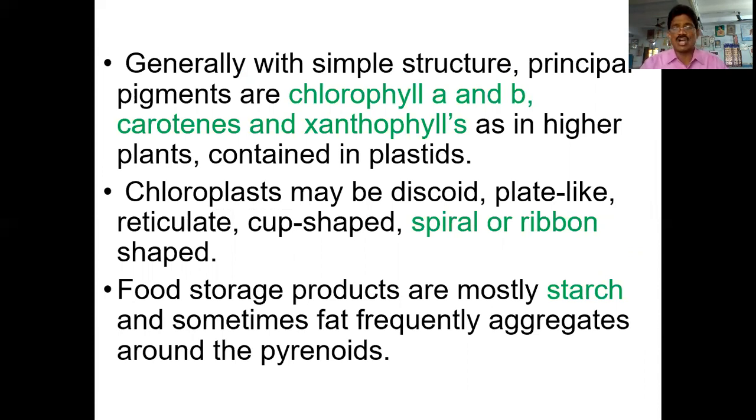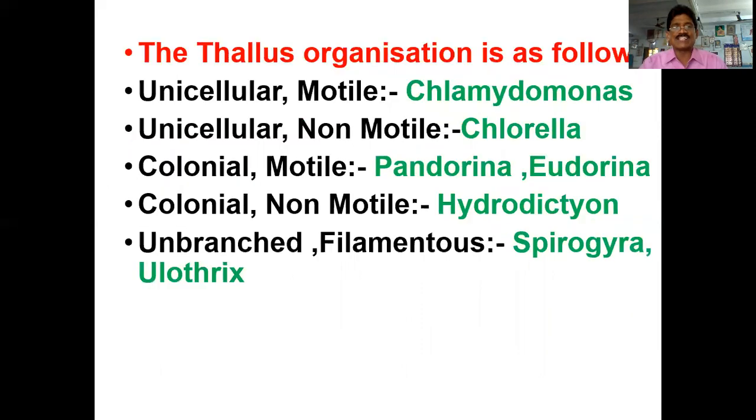Chloroplasts may be discoid, plate-like, reticulate, cup-shaped, and spiral or ribbon-like structures. In the example of Spirogyra, the chloroplast is a ribbon-like structure. In the example of Chlamydomonas, it has a cup-like structure. The food storage product is mostly starch, and sometimes fat frequently aggregates around the pyrenoids.